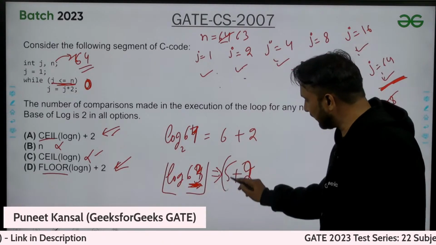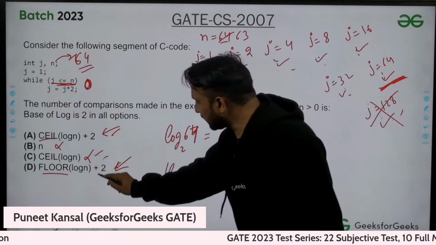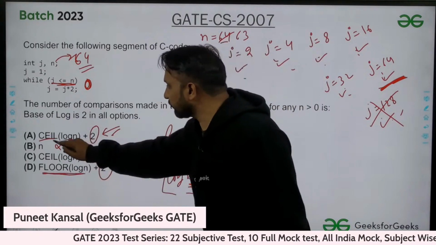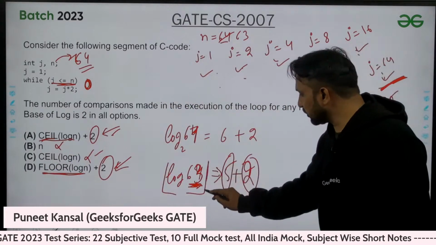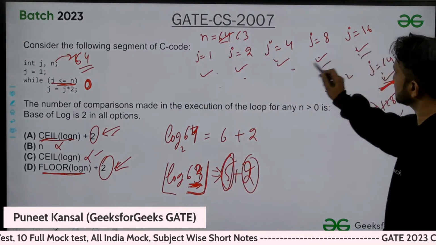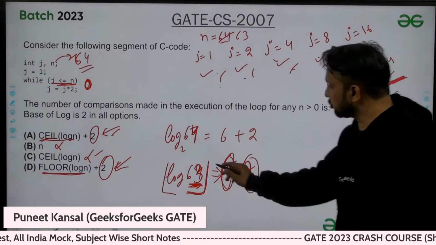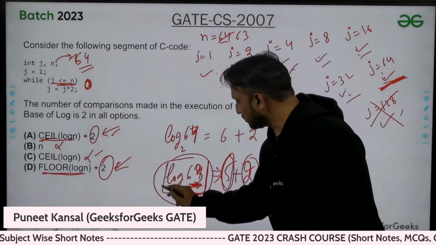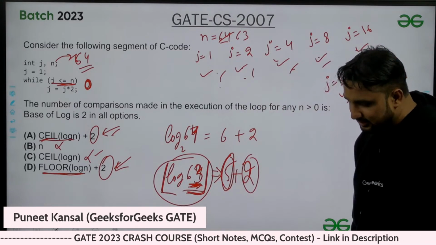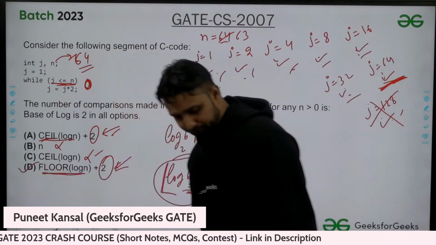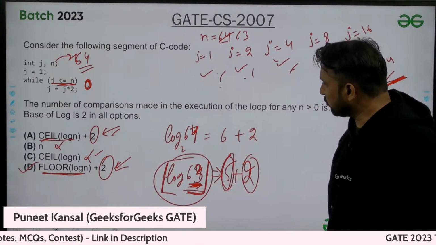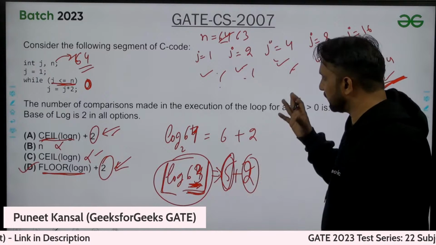2 is already being taken, but the difference is whether you take floor or ceiling. Here you need to take the floor value because you need 5 to make it 7 comparisons. So the answer here is D. I hope that is clear. So you can simply take one example and do it like that also.